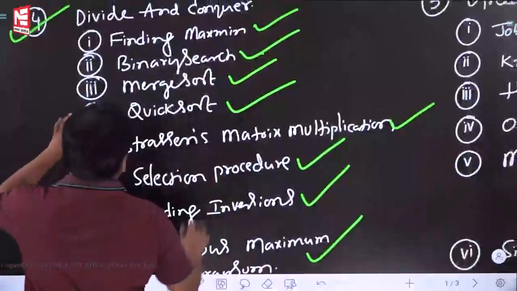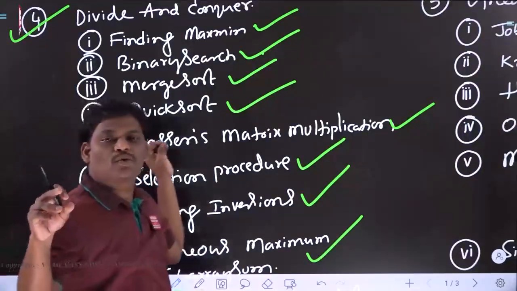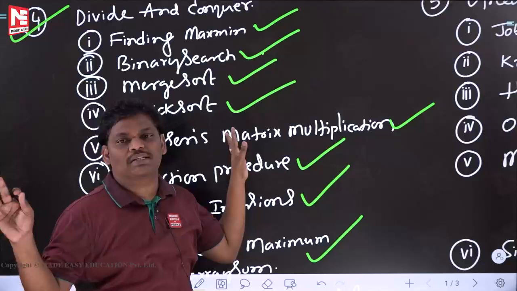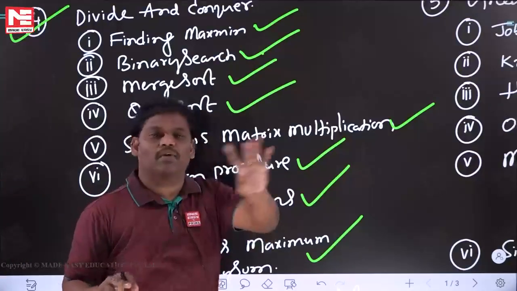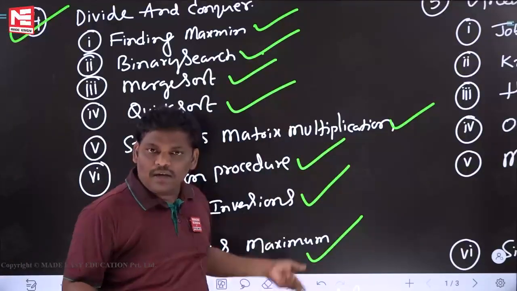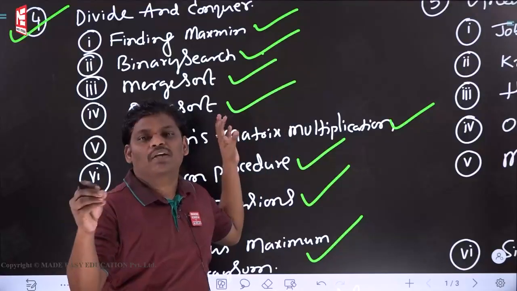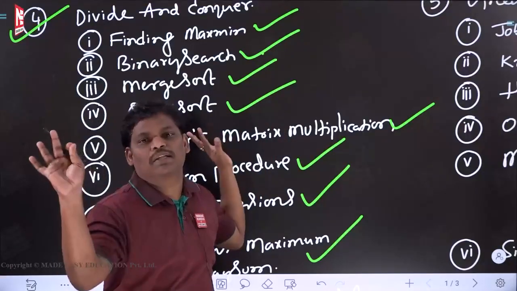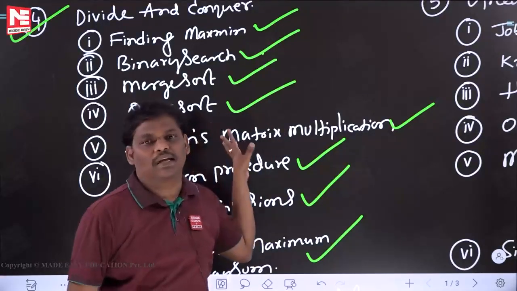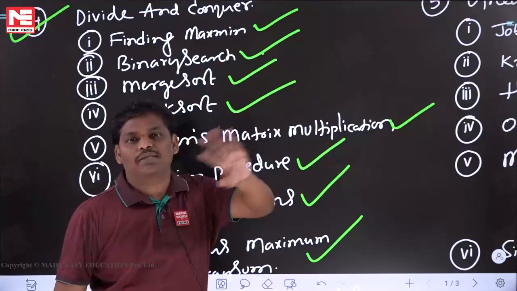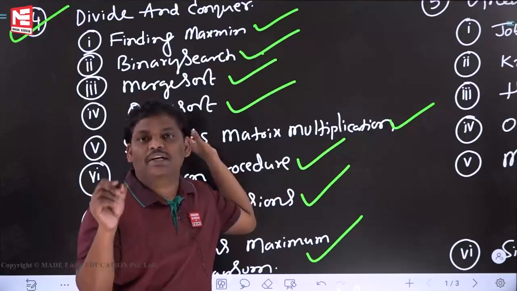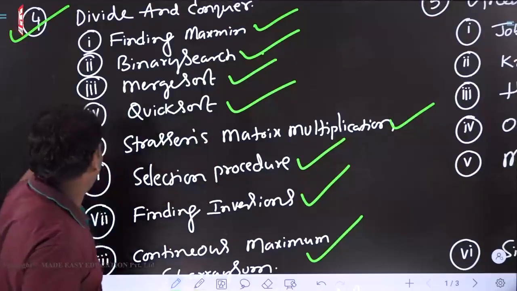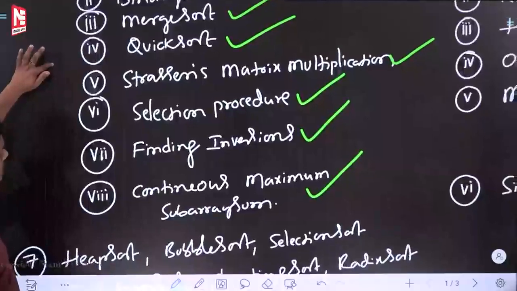I will try to cover as much as possible. I may cover all, I may cover only a few, whatever it is. Whichever is really necessary, I will cover. I have written all of them, and mostly I will cover all. If I leave out anything, you need not bother. It may be unnecessary, that is the reason I left it out. But I will try to cover as much as possible. Whatever is necessary for you, I will cover. So total, I think 8 applications I have written, right.